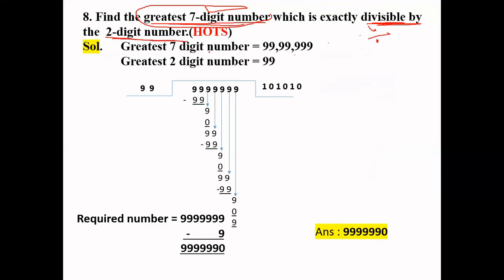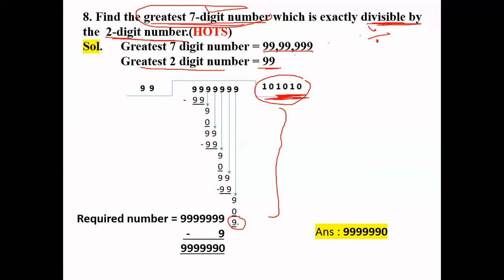So first we will write the greatest 7-digit number, and it would be 99,99,999, and the greatest 2-digit number is 99. What are they saying? Find the greatest 7-digit number, and we have to find it only after dividing. So let's divide. After division, you will get the remainder. What the remainder is saying is that this will not be our answer, because it is not the greatest 7-digit number, right? So you have to find the greatest 7-digit number.